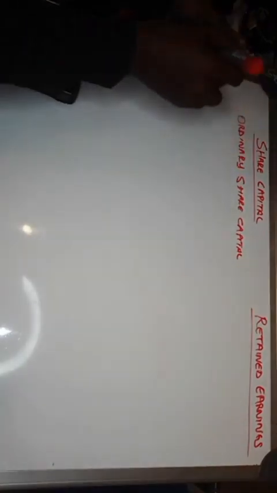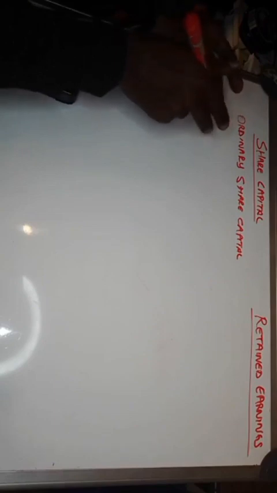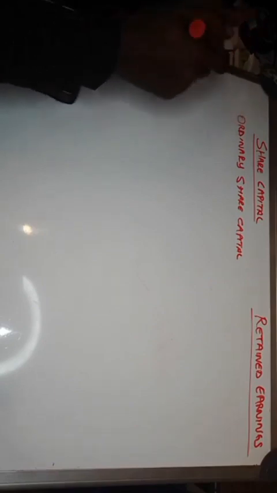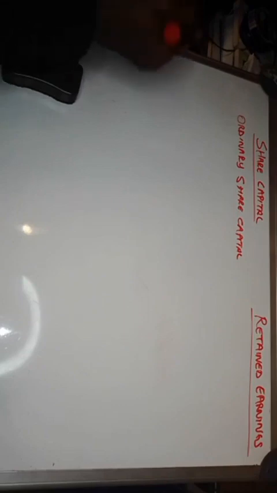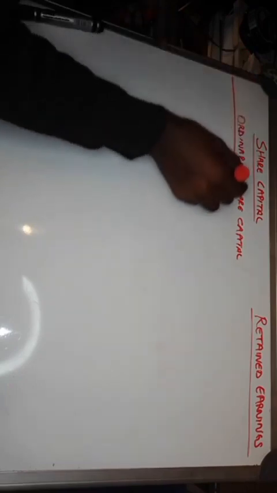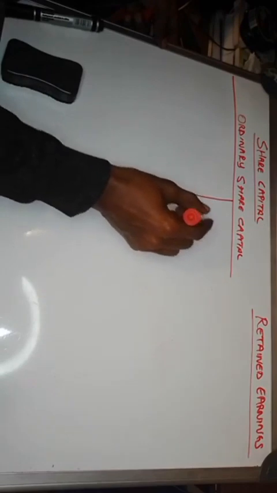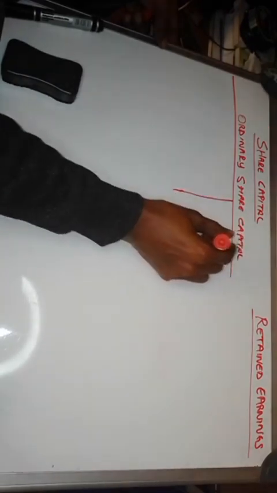So we're doing question number 1.2.1. The required says complete the following notes to the statement of financial position, the balance sheet. So the first one is the ordinary share capital. The second one is the retained earnings. So we're doing the notes for the ordinary share capital as well as retained earnings, right?